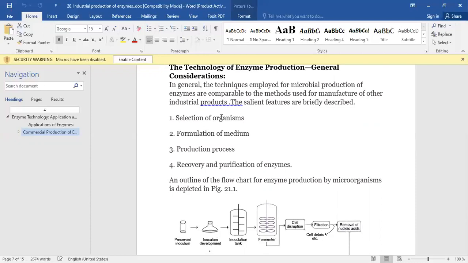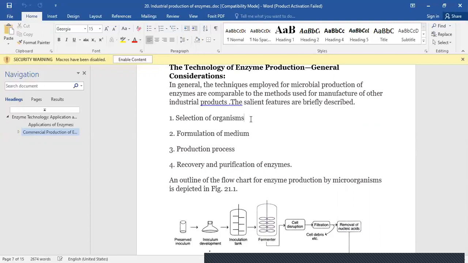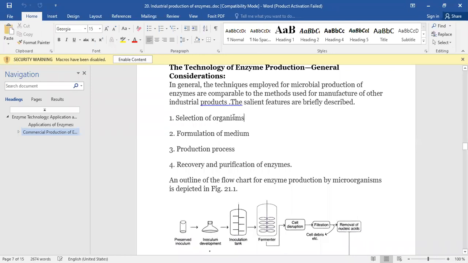We consider different parameters for the selection of microorganisms such as the cost of production, suitability of the microorganism, and growth parameters of the organism, because microorganisms are very fast in growth and their growth rate is very high.